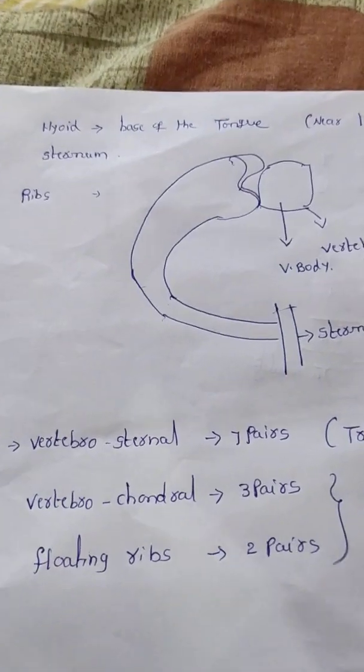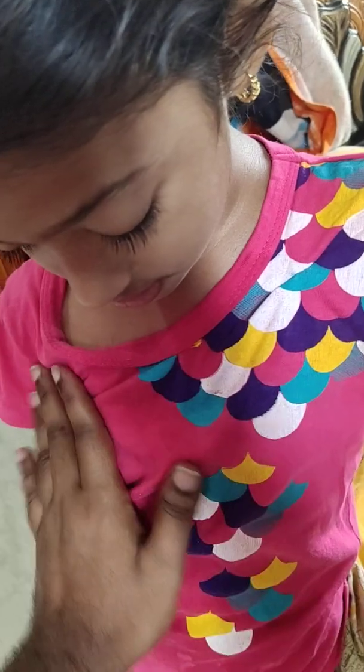Next, the hyoid bone. See here, this base of the tongue, here they have a bone, that bone is called the hyoid bone, only a single bone is present. And this part is called the sternum. See, this part is called the sternum. Here, this part, everything has ribs, and the back side has the vertebral column.